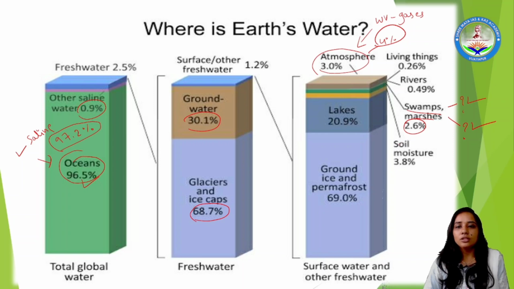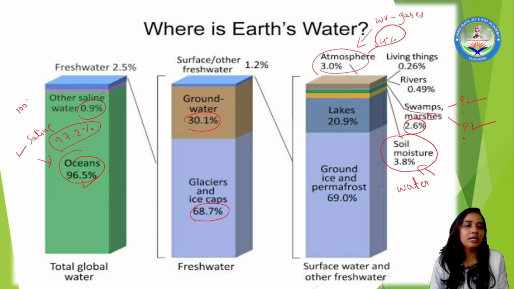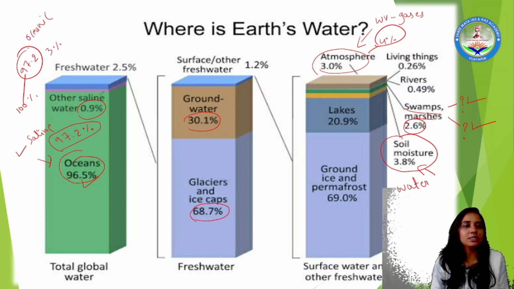I would like to know how my students are learning by looking at these classes. Along with it, soil usually has water content inside it, right? So the water content held by soils is nearby 4% again. This is the distribution of water across the earth planet. Here, out of 100%, 97.2% is taken by the oceanic part, whereas the atmospheric part covers 3%. Don't say that 100% is done here.